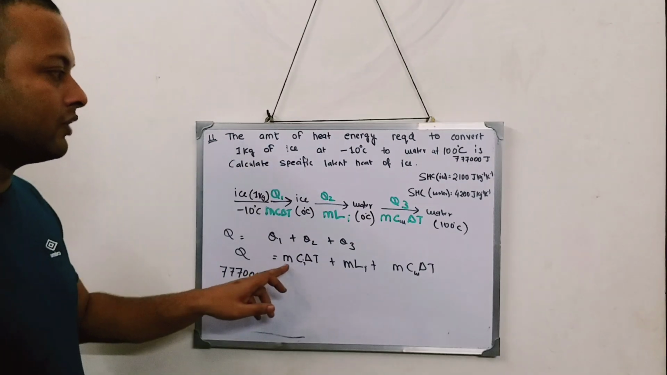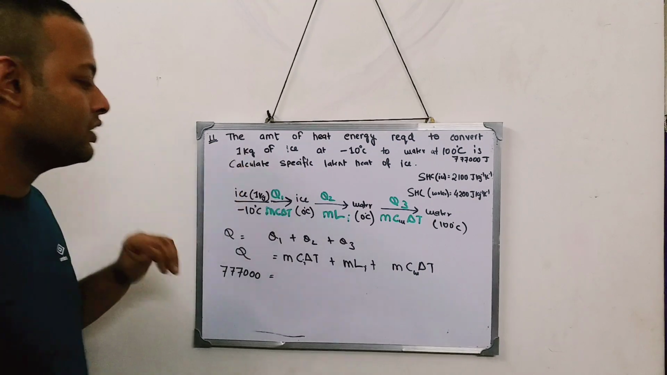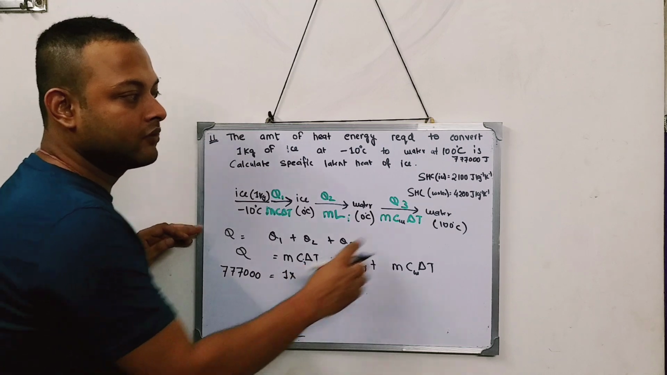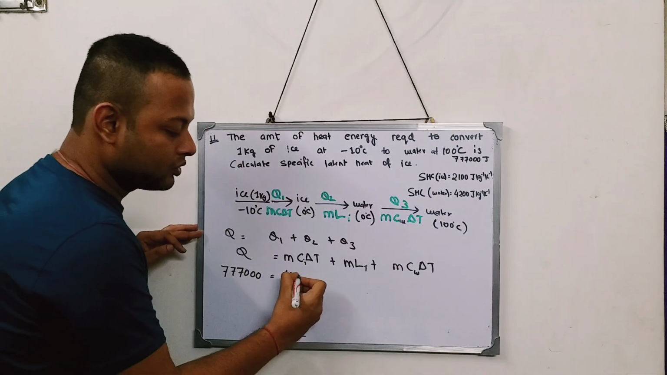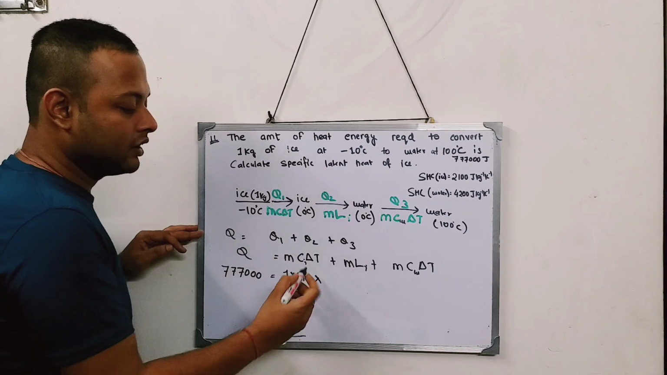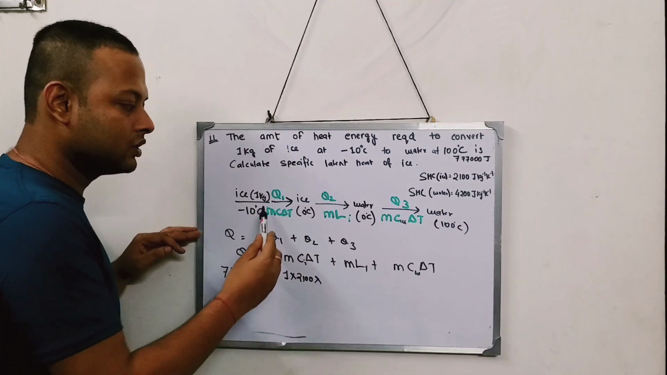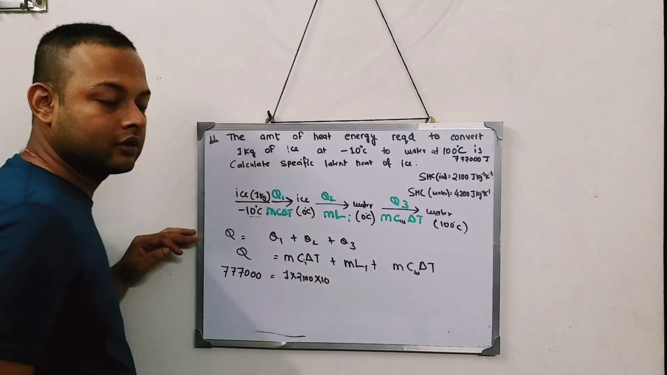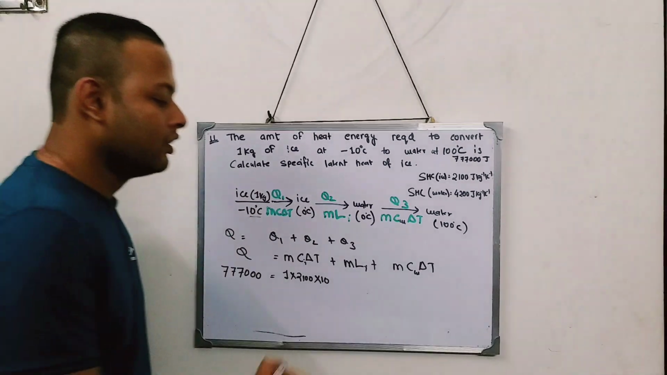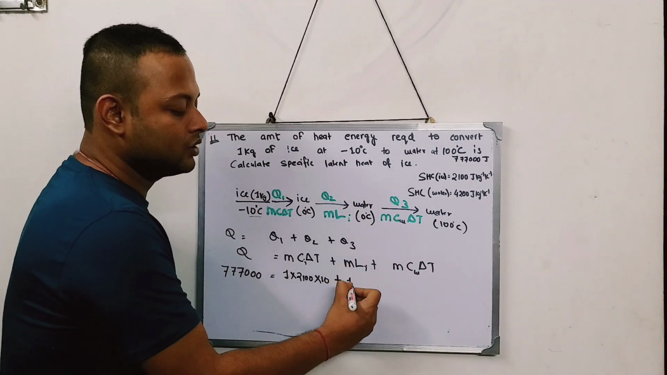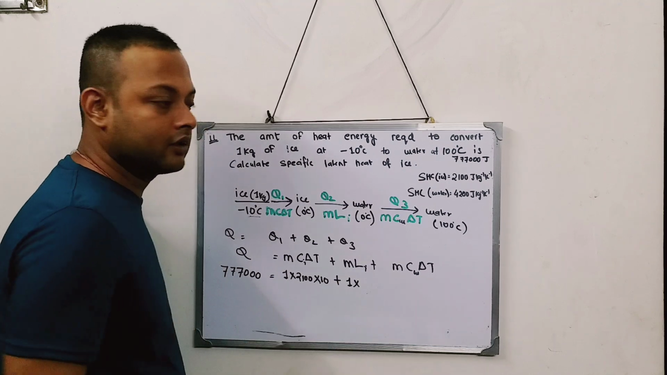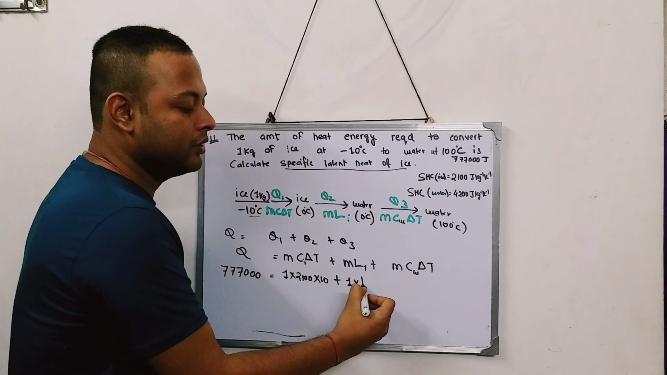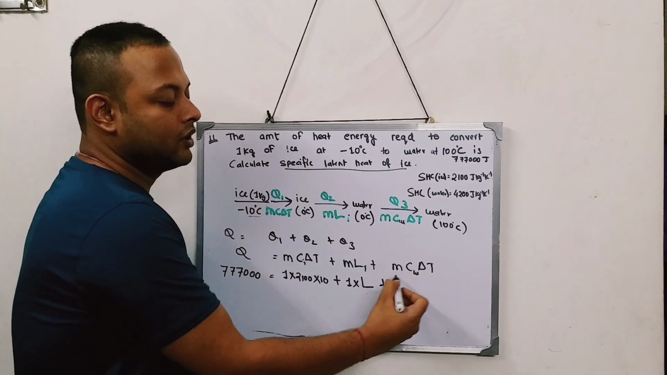Mass. What is the mass of ice which is given to me? Mass of ice is given as 1 kg. So mass is 1 kg. Specific heat of ice is given as 2100. So 2100. And what is delta T? Delta T is from minus 10 to 0. It is very clear that the delta T is 10 degrees. Now again, mass is given as 1 kg. Latent heat, that is what I need to find. Specific latent heat of ice, so L. And mass is 1 kg.